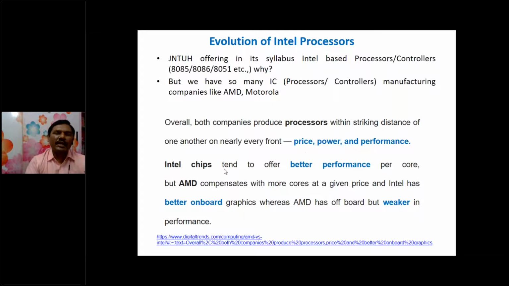Performance is very high, because the amount of work done by one Intel core is done by an AMD processor with many cores. Intel has on-board graphics chips and graphics cards, whereas AMD has off-board graphics cards, but weaker in the performance of those cards.